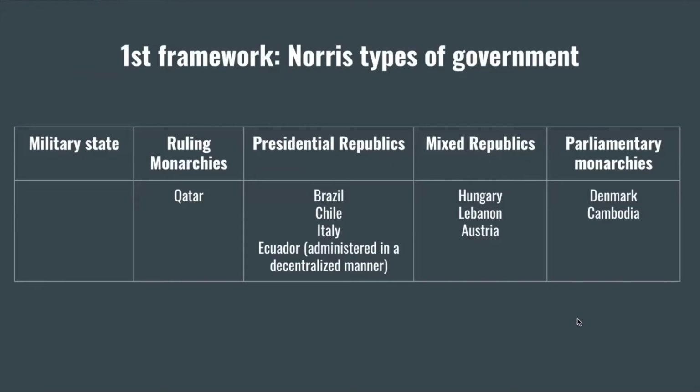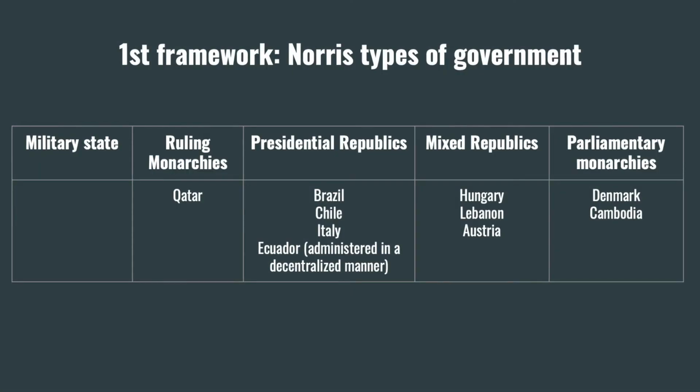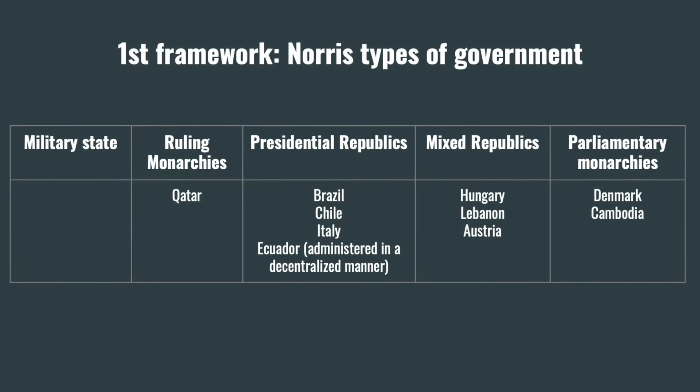So, according to Norris, we can find 5 different types of governments. The first one is the ruling monarchies, which are associated with titles such as king or queen. The second type of government, according to Norris, is the parliamentary monarchies, in which the monarch is the one who exercises the authority. In third place, we can find the presidential regimes, which have a unitary executive.